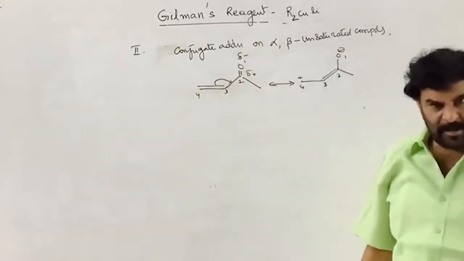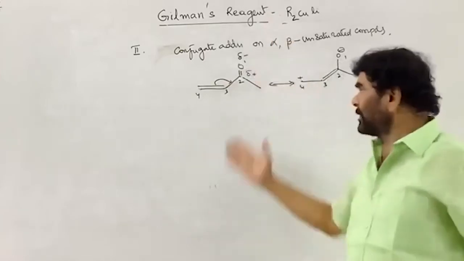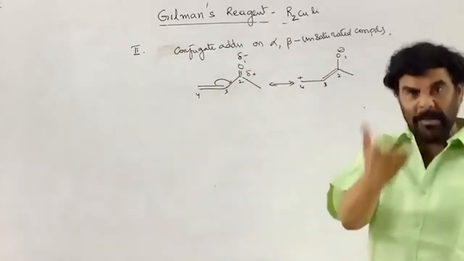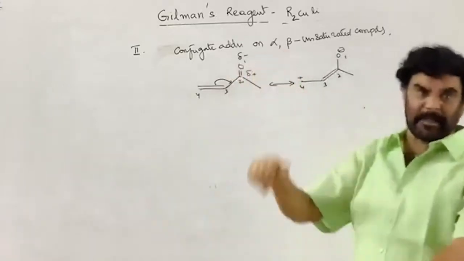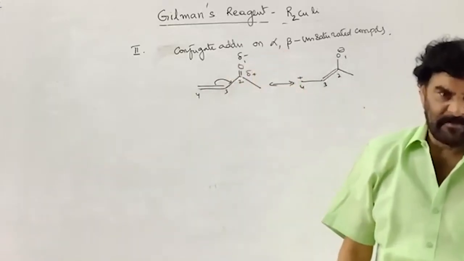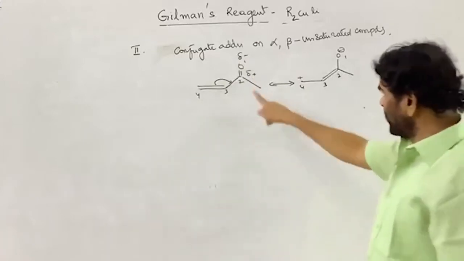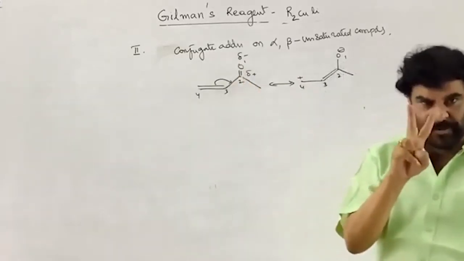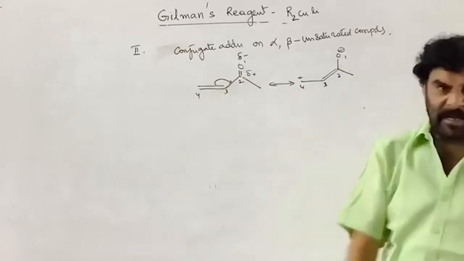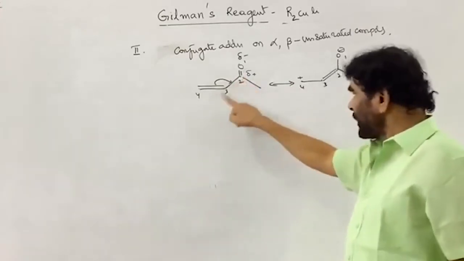Why is it less? It is a polar pi bond, and this is a non-polar pi bond. Whatever positive charge it is getting is due to the resonance. Inherently, the carbonyl carbon is the positively charged center. So in the given molecule there are two electrophilic centers, that is C2 and C4.